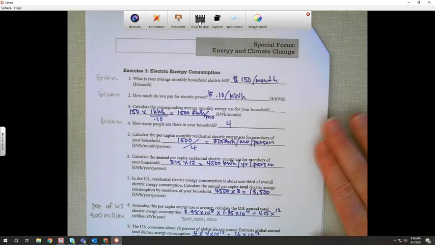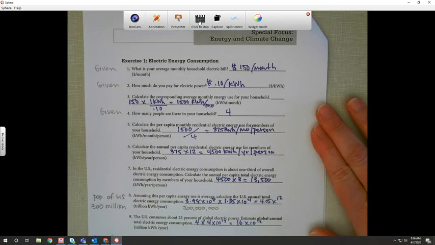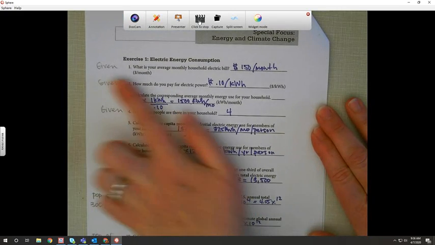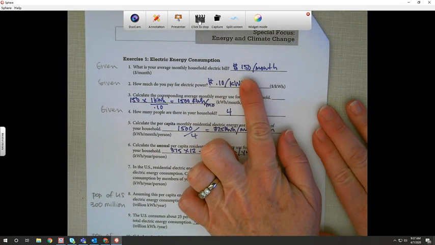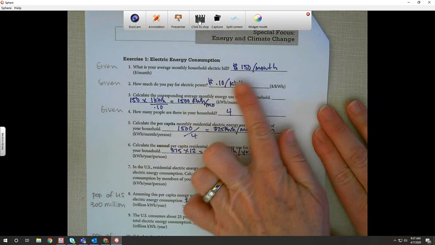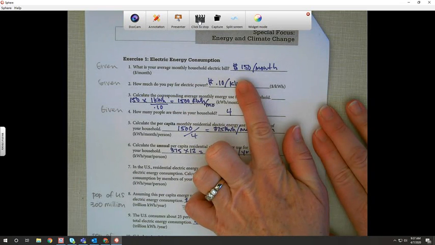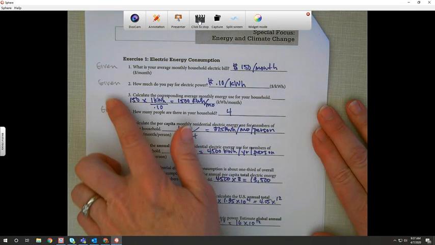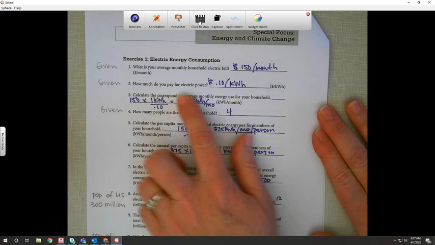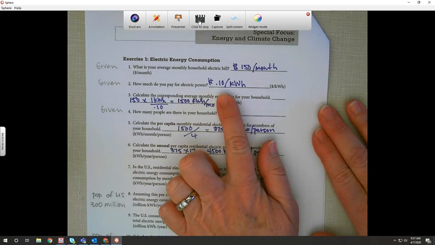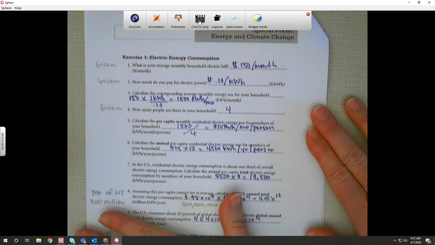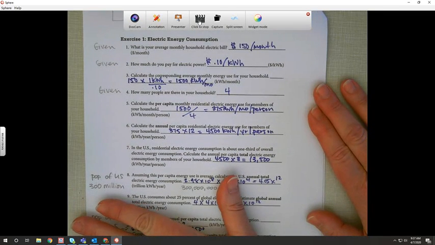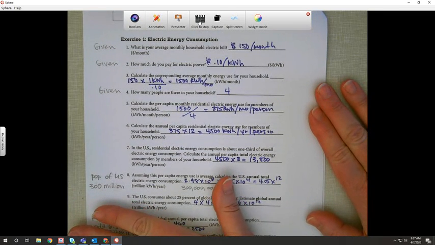So I've written by the side what's given. Number 1 is given. It says, what is your average monthly household bill? So that's $150. And that varies a little bit. Ours is about between 80 and 100, depending on what month it is. Number 2, given is how much you pay. So here it's 10 cents per kilowatt hour. And we're going to set all these up as conversion factors. If you guys remember conversion factors from chemistry, doing moles, I know that's our favorite thing.